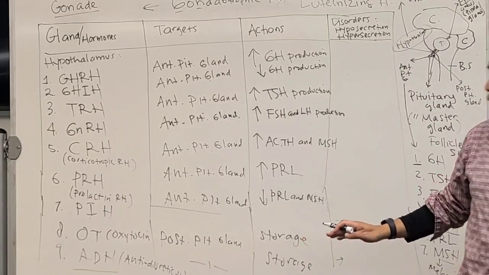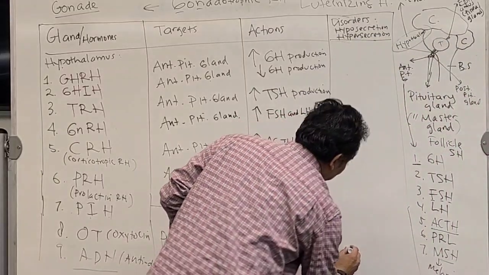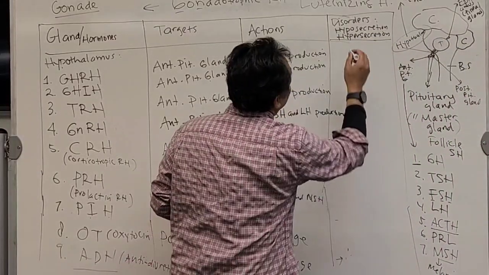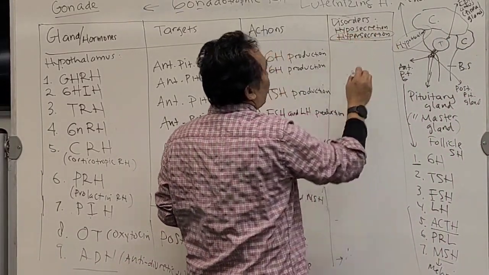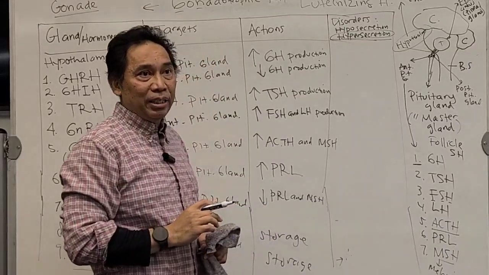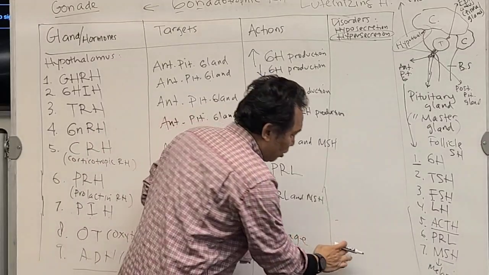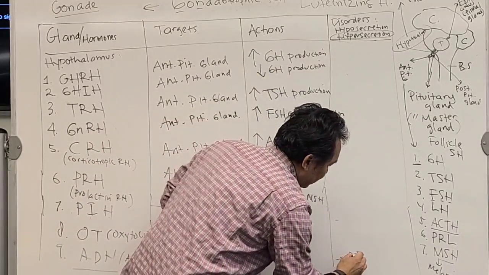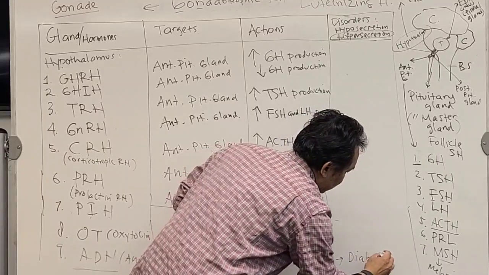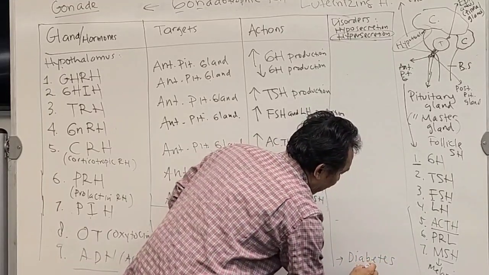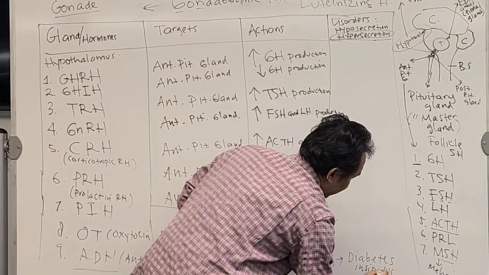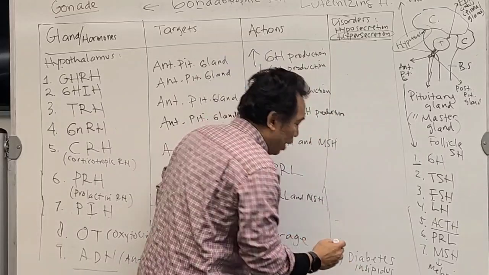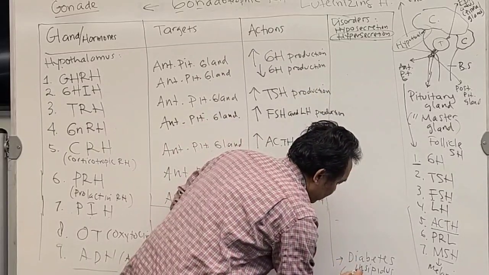If you produce very little, it's called hyposecretion. So hyposecretion of ADH will cause a disease or disorder called diabetes insipidus. This is for hyposecretion.